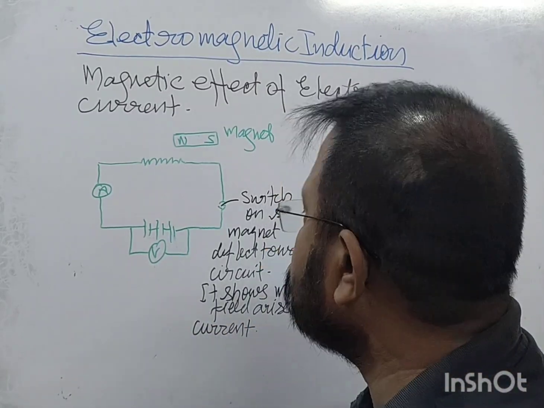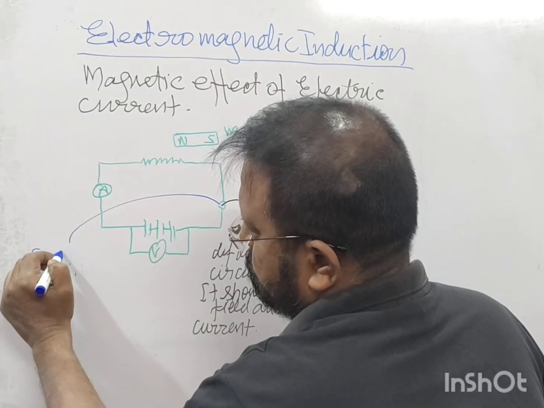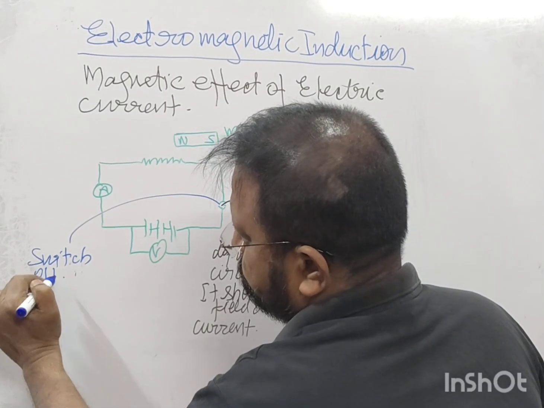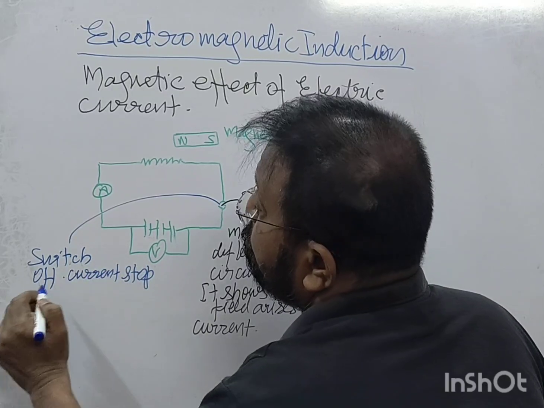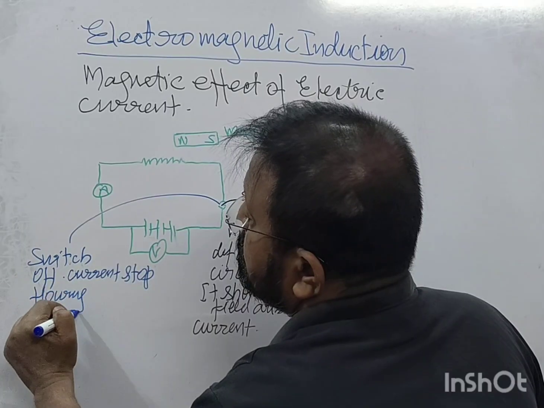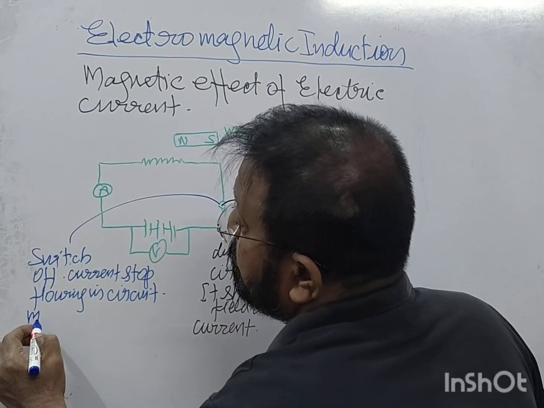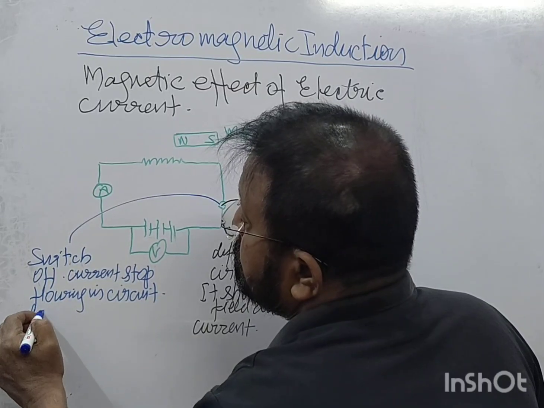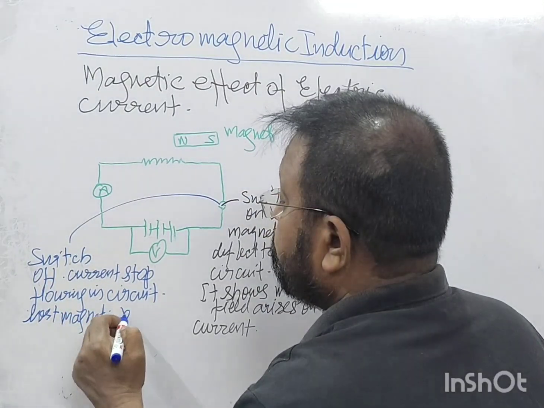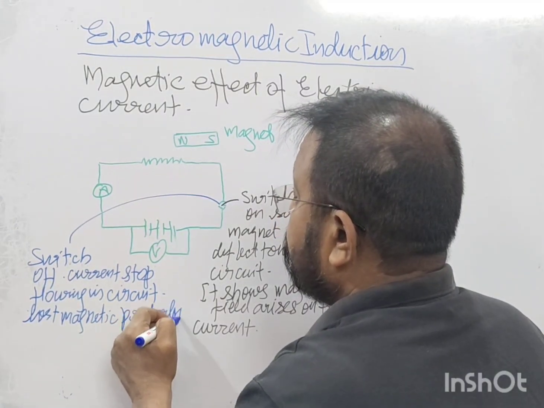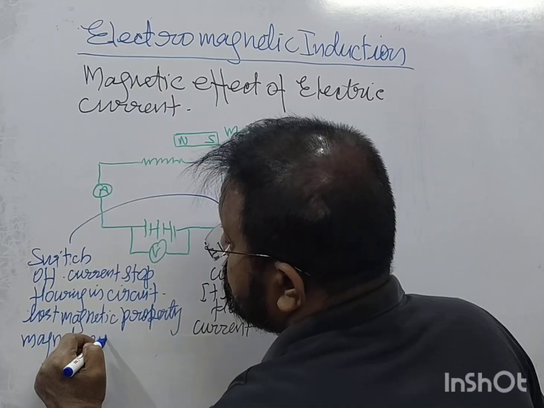right? And when you switch off, the current stops flowing in the circuit. The magnet loses its magnetic property, and the magnet goes to its original position.